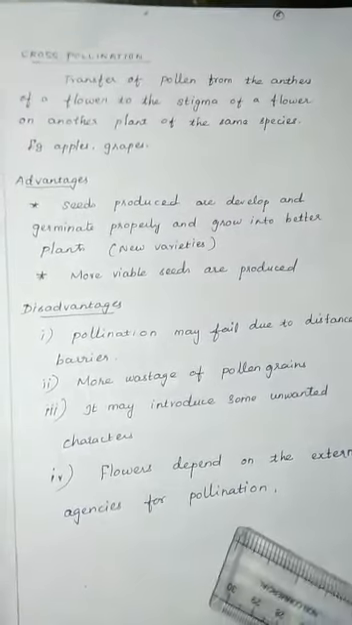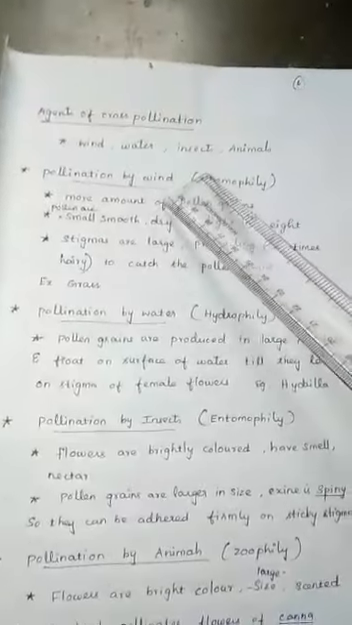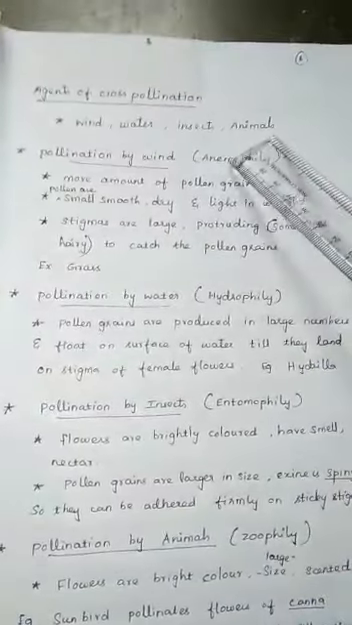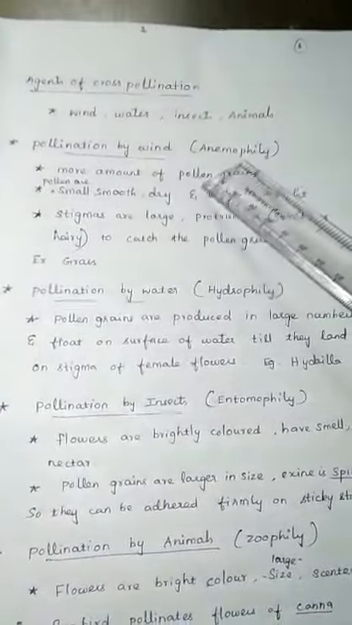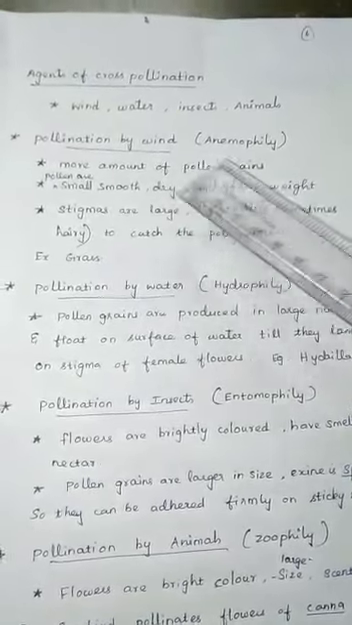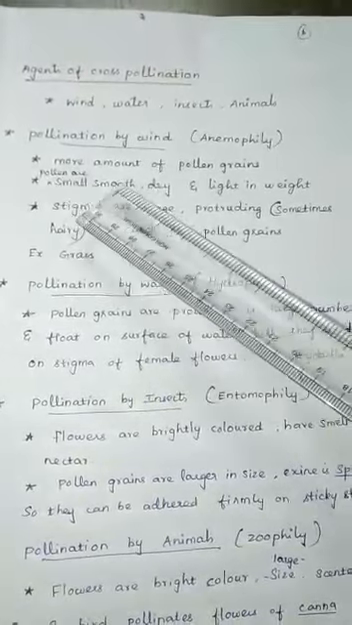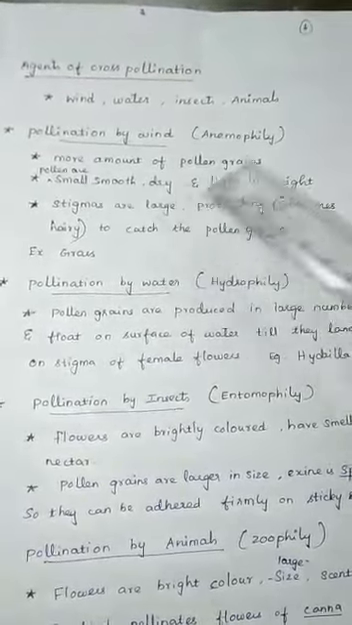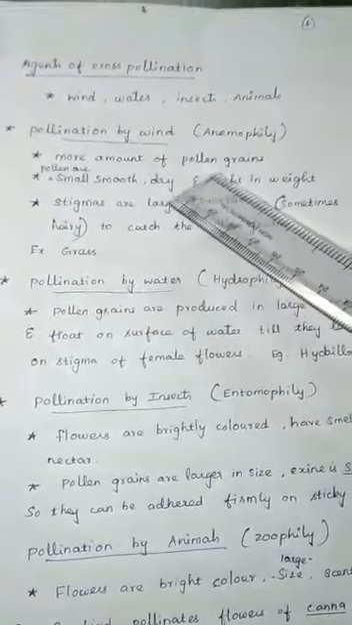Let's see the agents of cross pollination: wind, water, insects and animals. If the pollination is done by wind, it is called anemophily. Here the flowers want to produce a large amount of pollen grains. The pollen grains want to be small, smooth, dry and lightweight, because they are easily carried away by the wind.